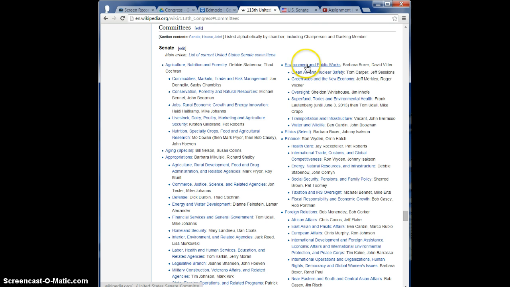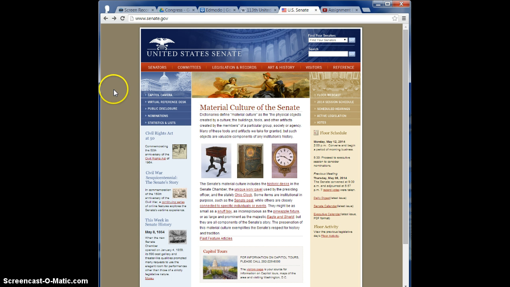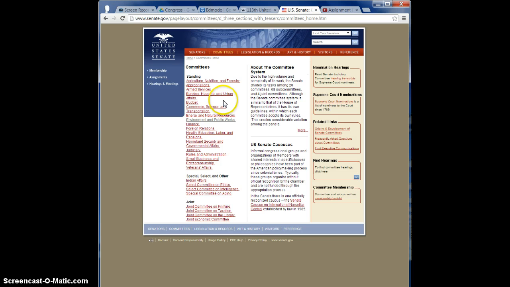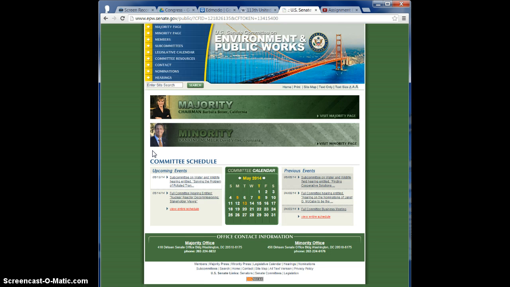That's helpful. You could look at the Wikipedia page, but I'm going to go right to senate.gov, and then house.gov has the same thing, and there's a committees list. And I know she is on the Environment and Public Works Committee. I click on that link, and it will take me to that committee's web page. And this appears to be a gold mine of all the information I need for this assignment, right?